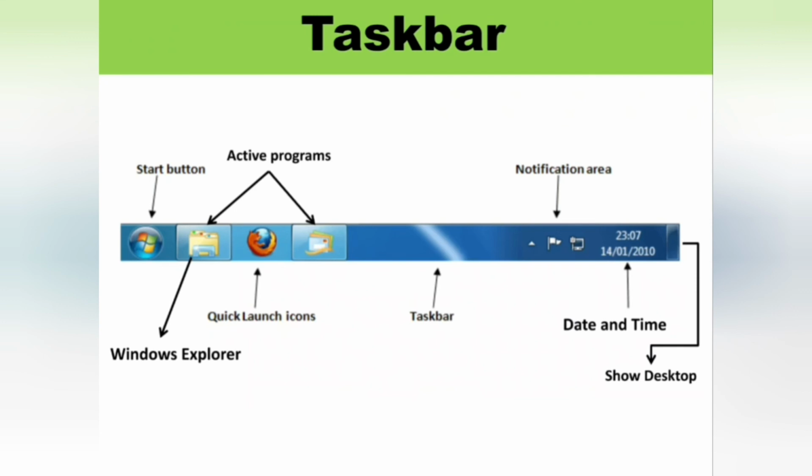Next one is the show desktop button. We can click on this button to go to the desktop. The show desktop button is present in the right corner of the taskbar, which is used to minimize all open windows and display the desktop.